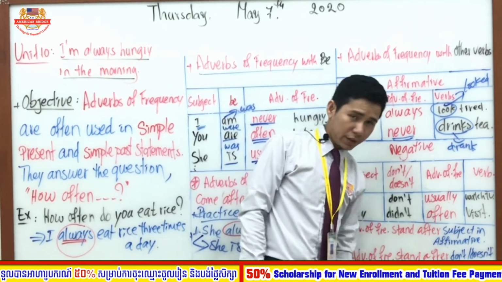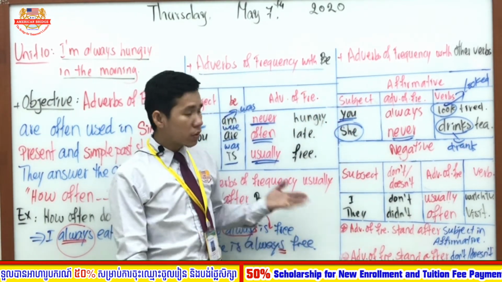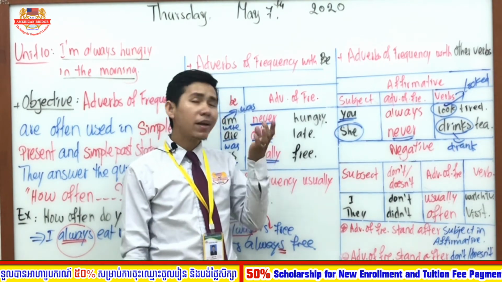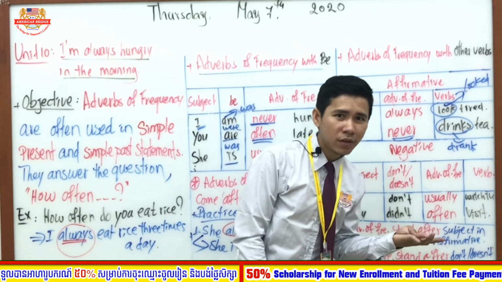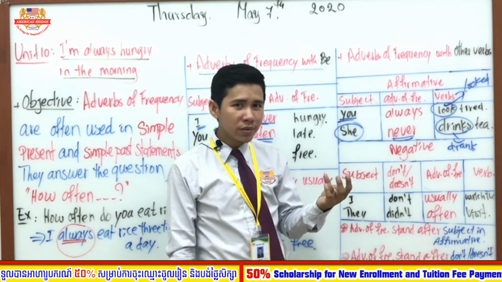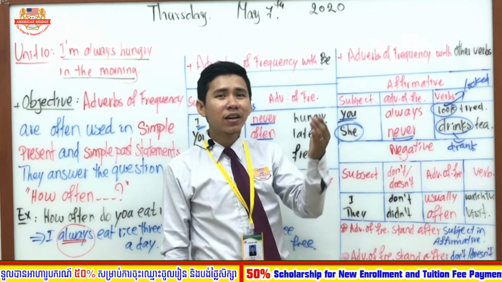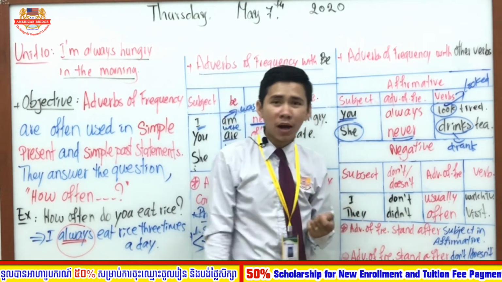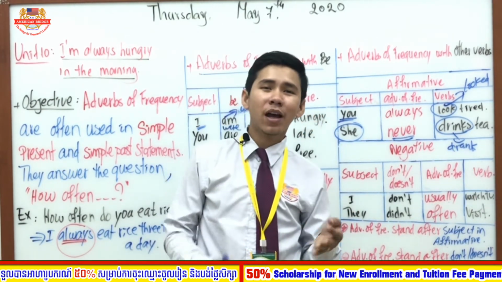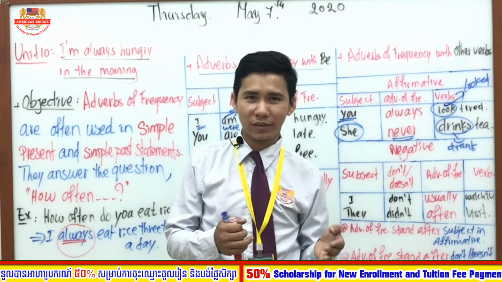Okay, how about negative? For negative, it's also the same. But one more thing that is different is that if it is present, the verb is standing after does not. But if it is past, it must stay after did not.